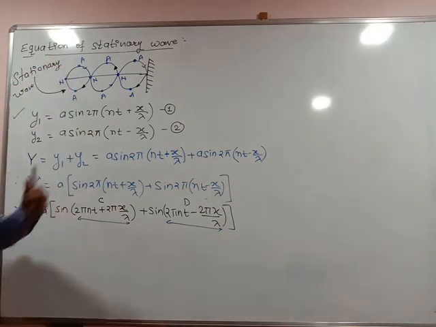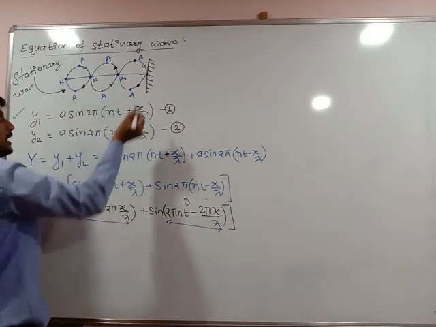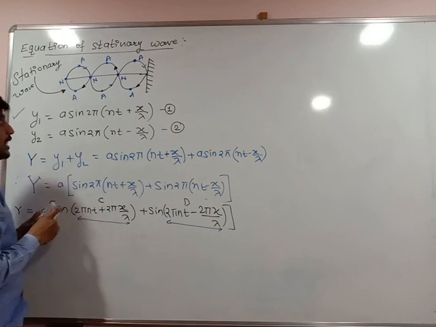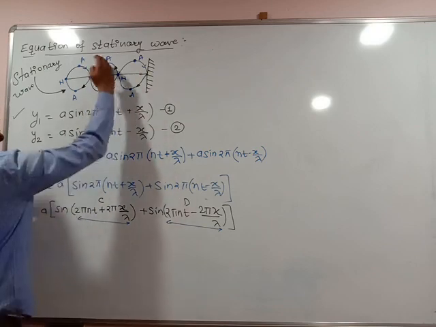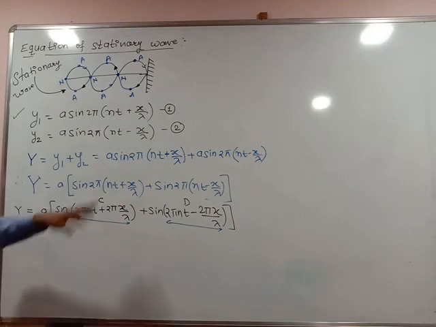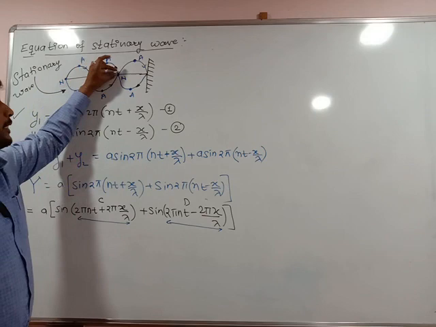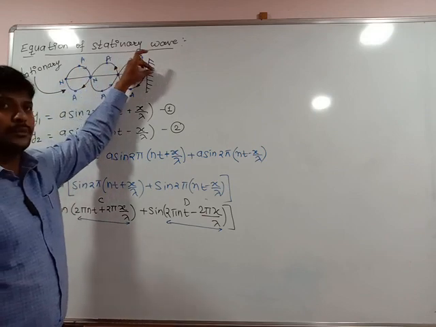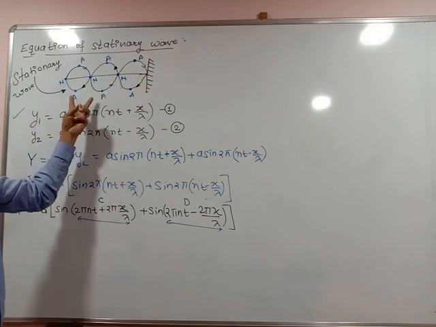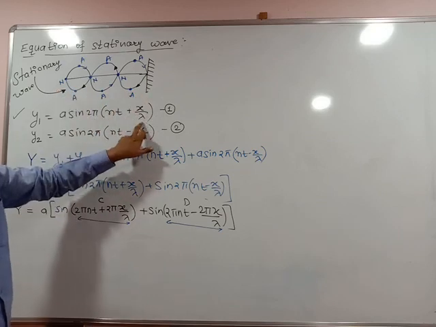Okay, loops, node, antinode, node, antinode. One wave goes in the positive direction, nt plus x upon lambda. The same wave is reflected back in the reverse direction, that's why nt minus x upon lambda. The vibration of the particle is maximum, minimum, maximum, minimum, and in a loop there is a half wave, half wave, half wave, so wavelength lambda is taken.